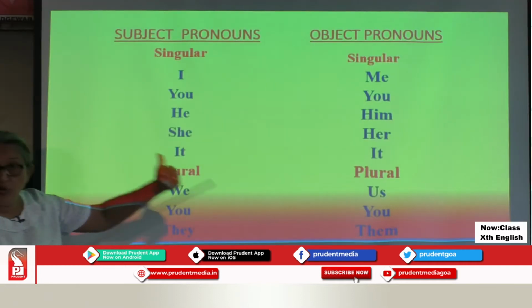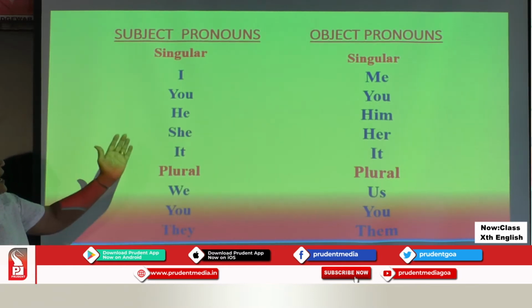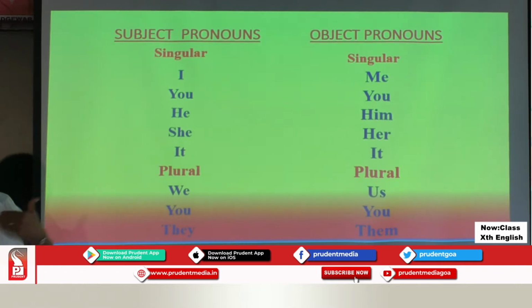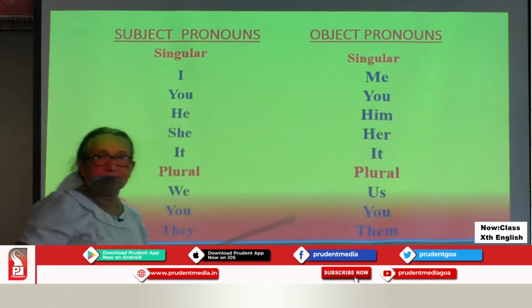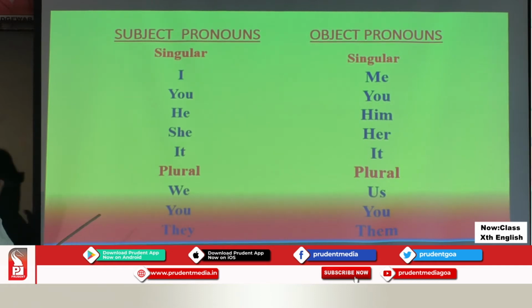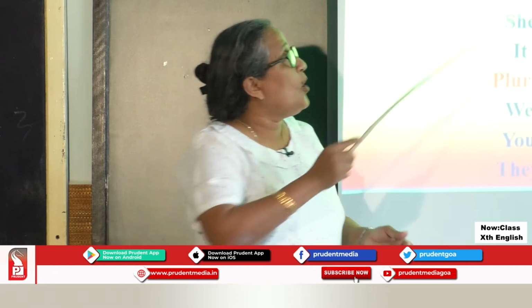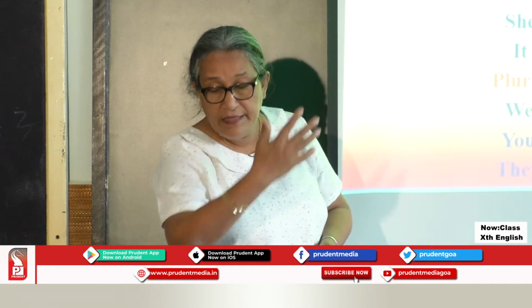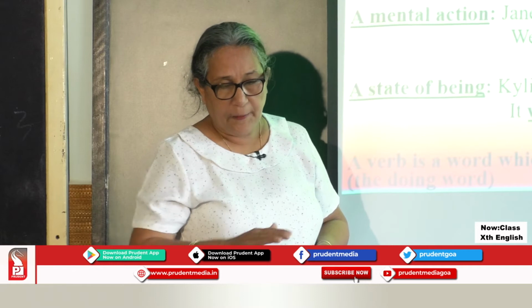Action is done on whom will be answered by the object pronoun. I eat an apple. Who is the doer of the action? I. What do I eat? The apple. It. So subject pronouns will come in the subject of the sentence and object pronouns will come in the object of the sentence. The next slide will give you a better understanding.